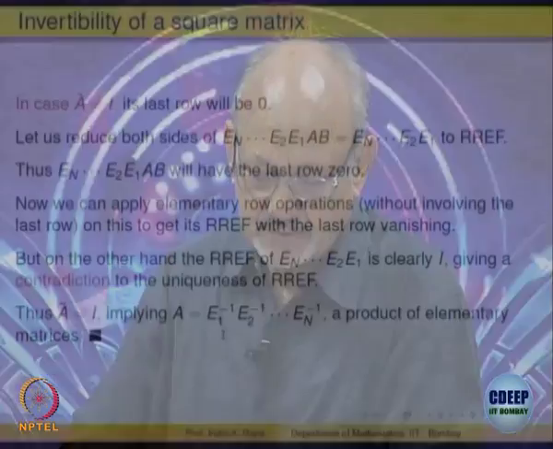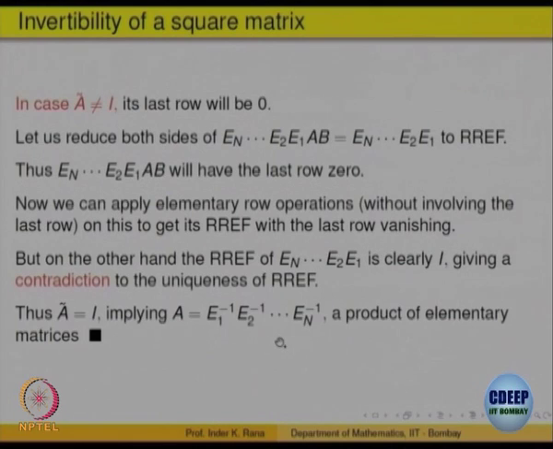So all these are invertible matrices, they are all elementary matrices. So A is a product of elementary matrices. So we have proved a theorem, namely that a square matrix A, n cross n, is invertible if and only if it is a product of elementary matrices.